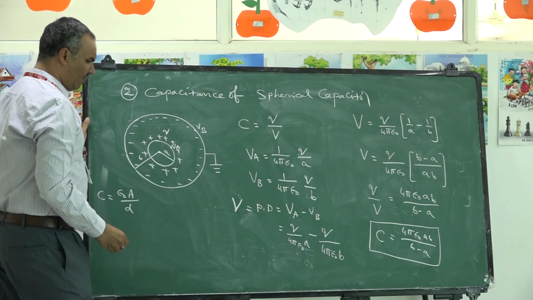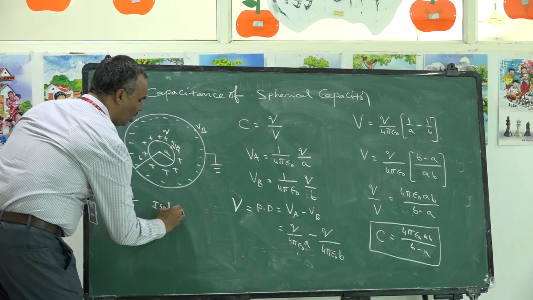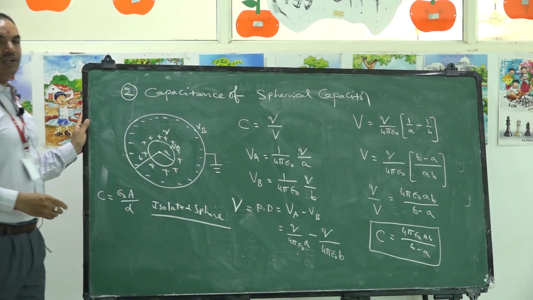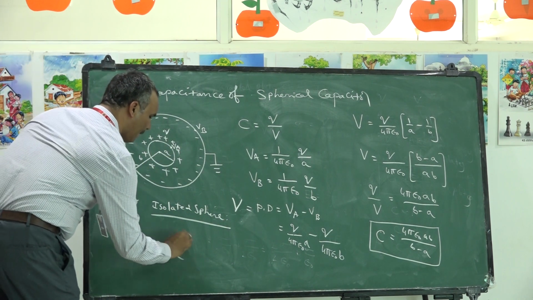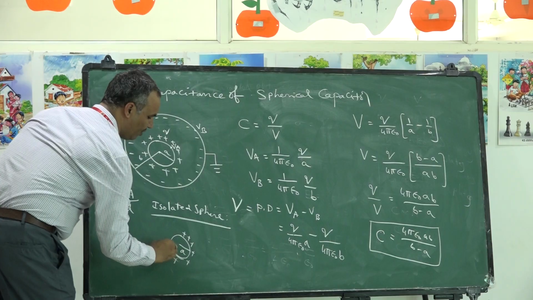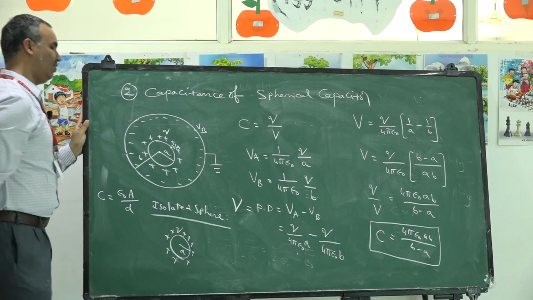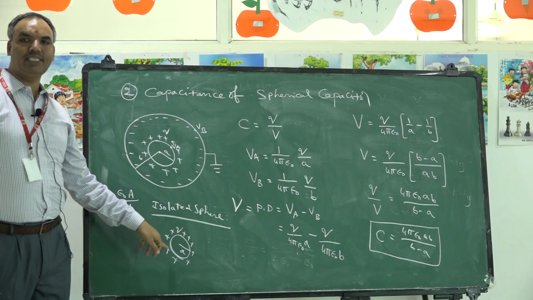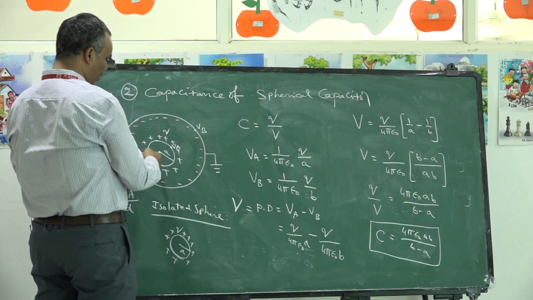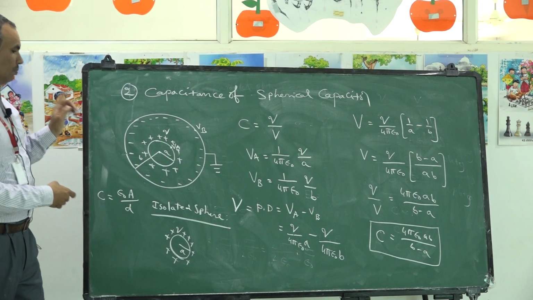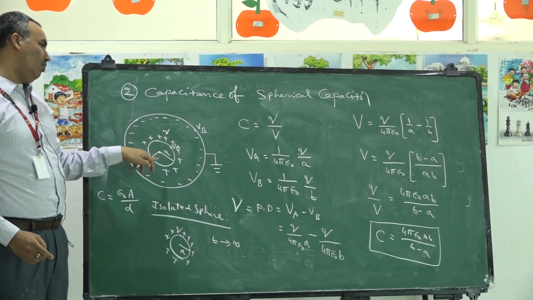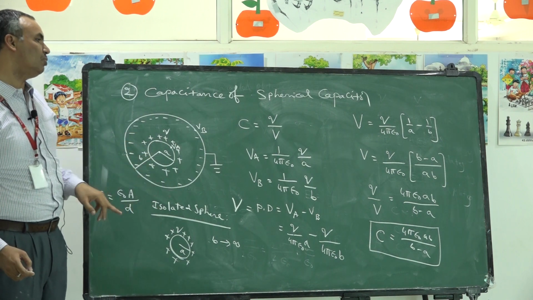In case we have an isolated sphere, which means a single sphere is available whose radius is A, and the charge available on this is Q. What is the capacitance of this isolated sphere? Here, if the outer sphere has infinite radius, that means when B tends to infinity, only the inner sphere remains, called the isolated sphere.